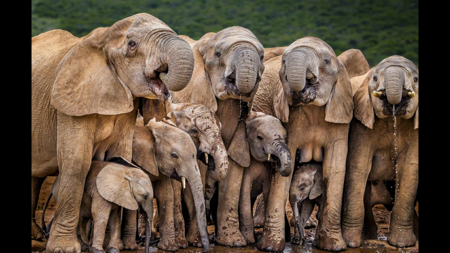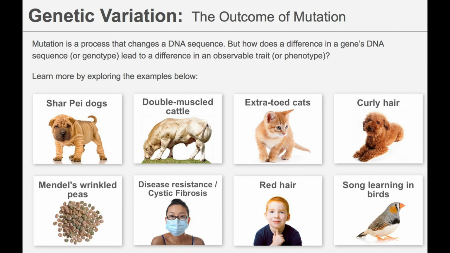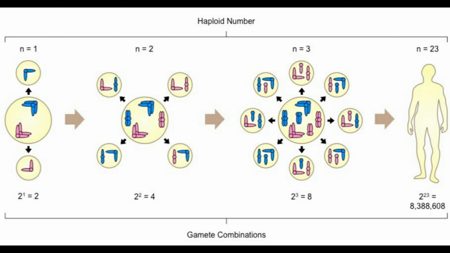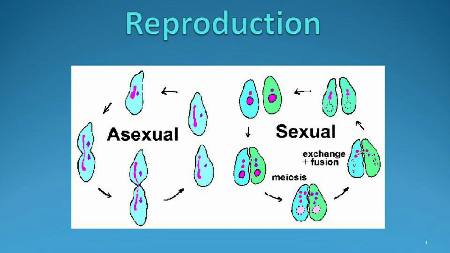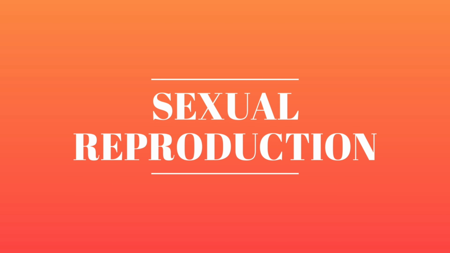Reproduction enables the continuity of the species generation after generation. It results in the formation of genetic variation. This genetic variation is inherited during reproduction. Reproduction involving a single parent is called asexual reproduction, and the reproduction involving two parents of opposite sexes with the fusion of male and female gametes is called sexual reproduction.